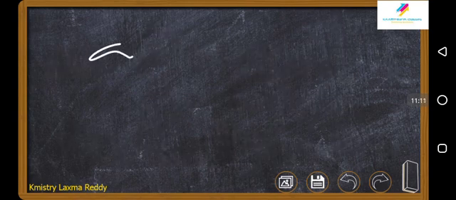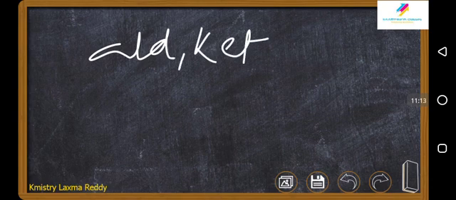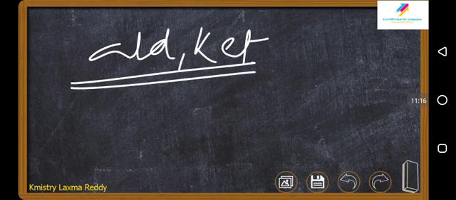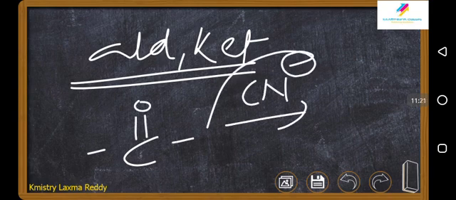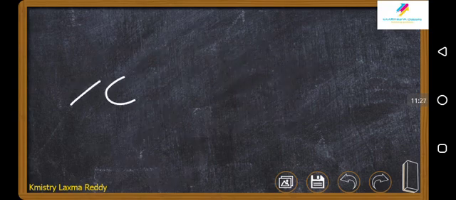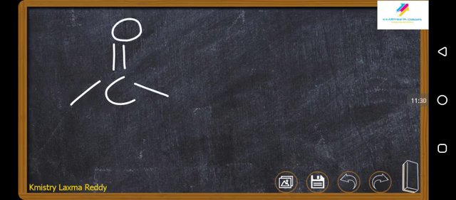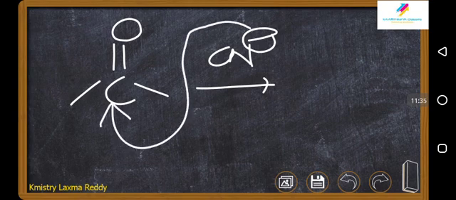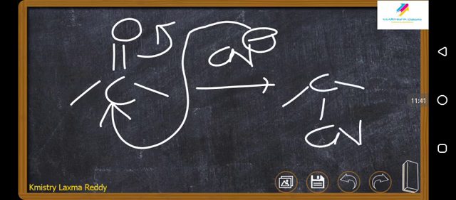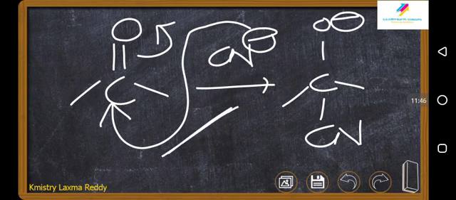You can go for aldehydes ketones reactions, for example, if you are taking a CN minus attacking reaction. Okay, I'll show it again. C double bond O. This is an aldehyde or ketone. This is the attacking reagent, which we call nucleophile. The electron pair is shifting like this. This will be cyanide. This will be O minus. This kind of reaction is called a nucleophilic addition reaction. This part is simply added here.